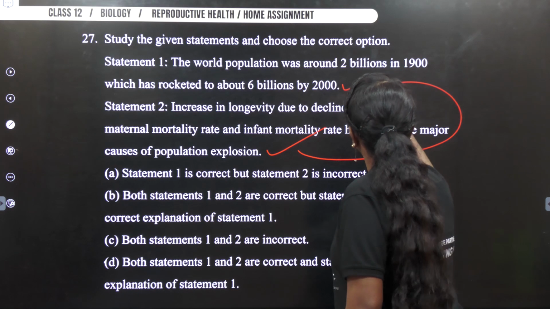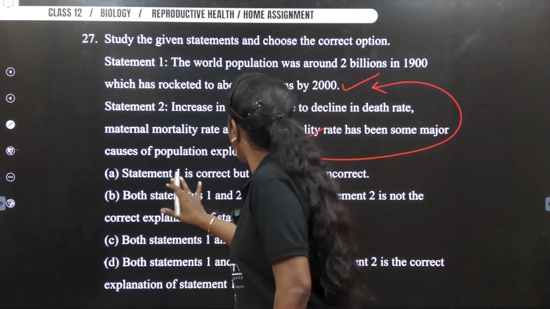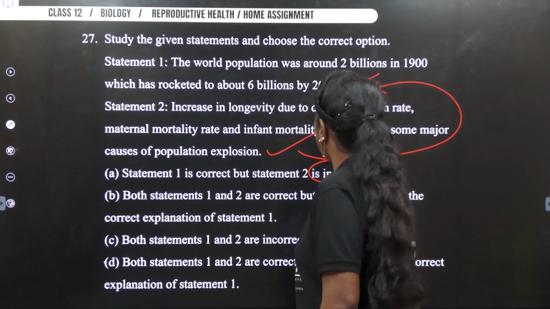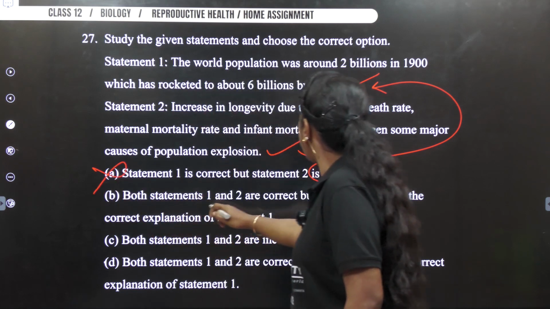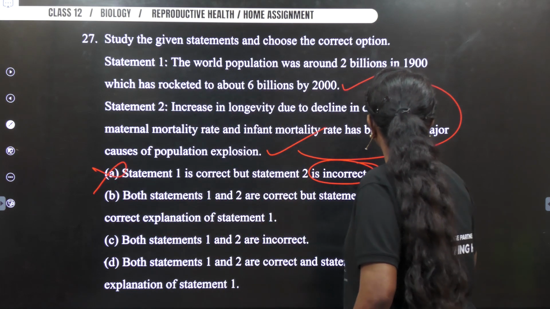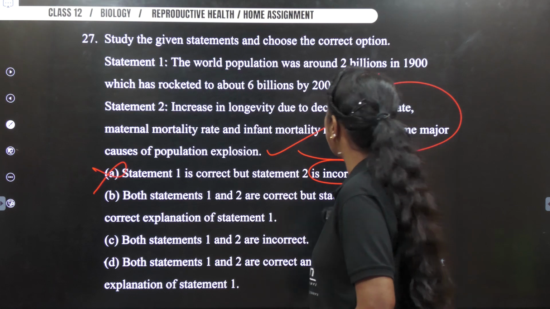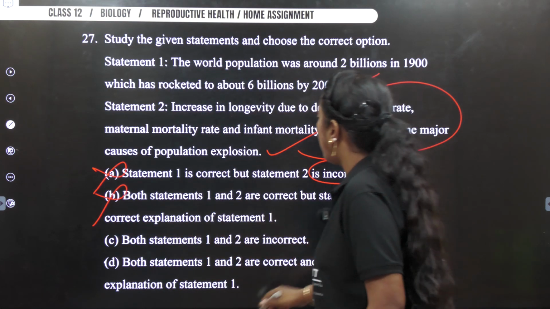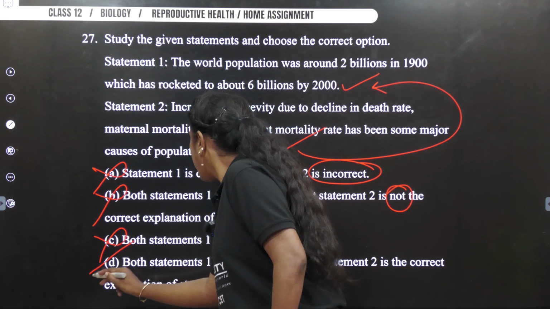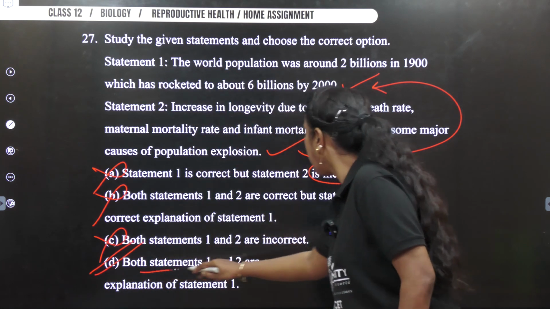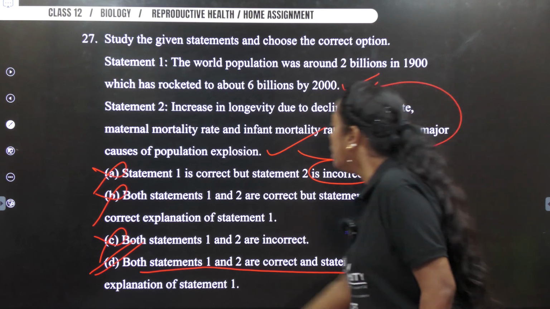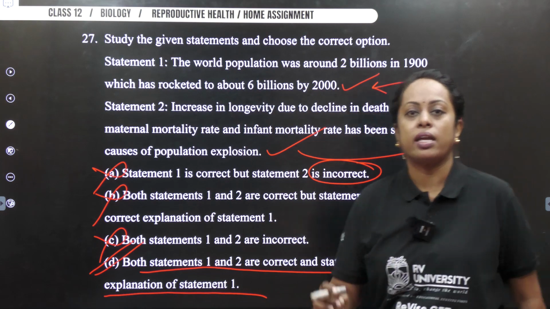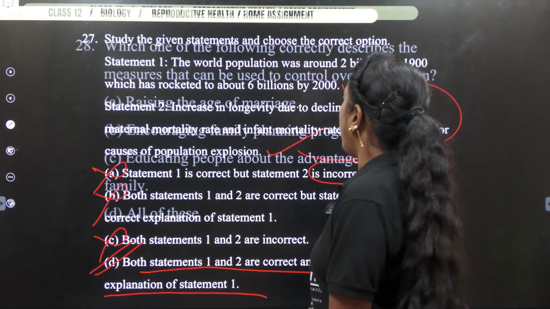Yes, they are linked. Okay, statement 1 is correct, but statement 2 is incorrect. Wrong. Both statement 1 and 2 are correct, but statement 2, he says it is not the correct explanation. So this is wrong. Both statement 1 and statement 2 are incorrect. Completely wrong. So our option is going to be option D. Both statement 1 and 2 are correct, and statement 2 is the correct explanation of statement 1. Okay, next question.